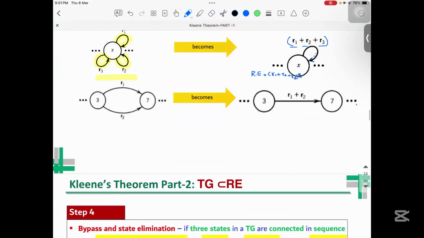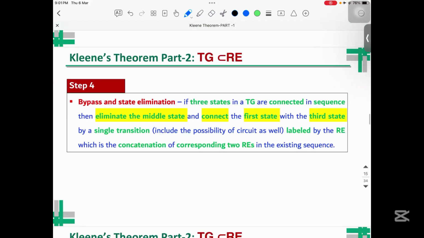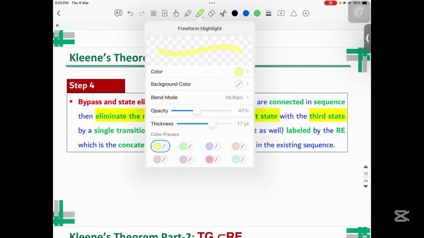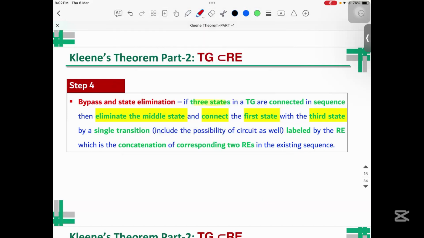Now let's move to the next step. Bypass and state elimination. In this case, what we need to do is, if there are three states in a transition graph that are connected in a sequence, then we need to do the elimination. Eliminate the middle state and connect the first state with the third state by a single transition labeled by the regular expression, which is basically the concatenation of the two corresponding regular expressions.